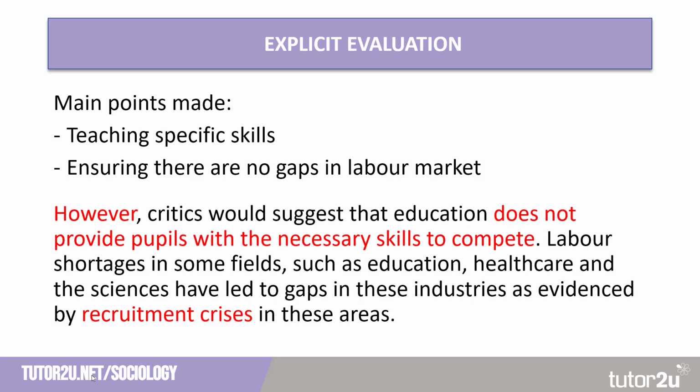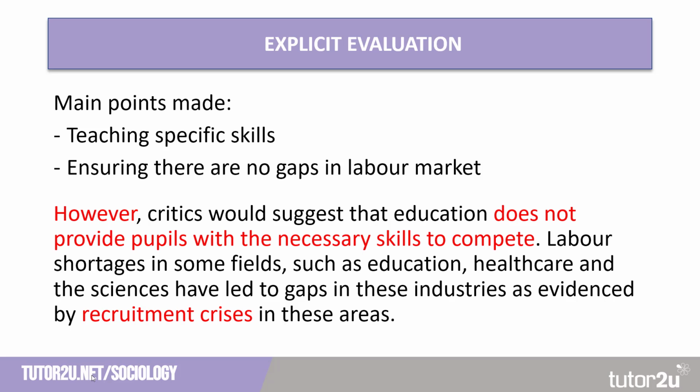Now, I've highlighted in red some of the ways in which I've echoed the point that has been made before. When you evaluate, you should look to echo the language you've used earlier on in the paragraph. The first part in red, however, is indicating to the examiner that I'm going on a change of direction. I'm going to criticise the point that I've made. Critics would suggest that education does not provide pupils with the necessary skills to compete. Now, in the first part of our paragraph, we've talked about education providing pupils with skills. We are now arguing it doesn't.